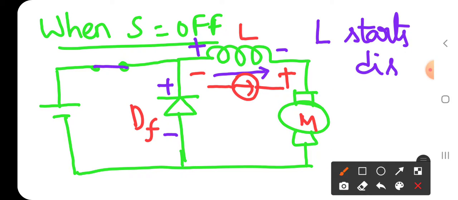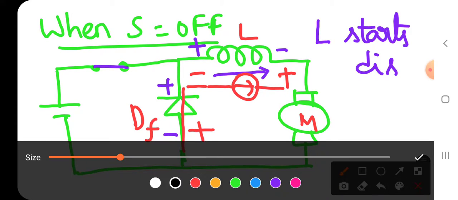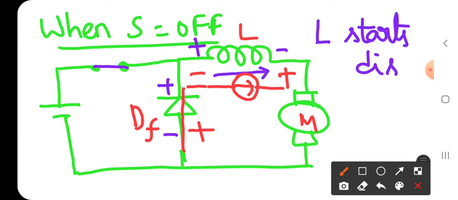What the inductor will do is make the freewheeling diode anode terminal positive and cathode terminal negative. Immediately the freewheeling diode is forward biased and acts as a short circuit. Then the current flows from the inductor through the motor and DF like this.